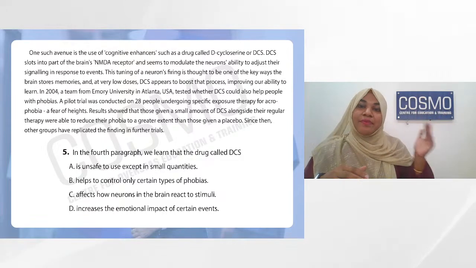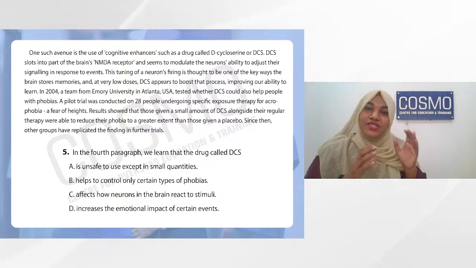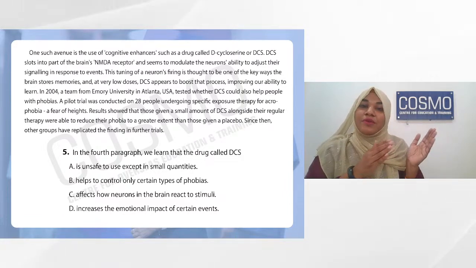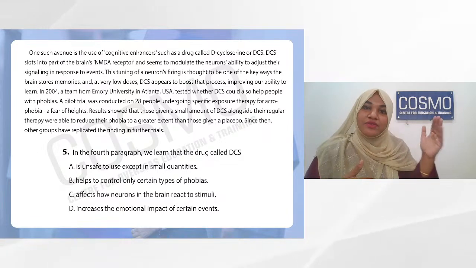So see how the paragraphs are correlated. They are all interrelated. Even though we tell you to only read the passage, have an idea of what was discussed before. Keep that inside so that it will be easier for you to get your answer. Everything is going to be correlated, everything is going to be connected. So make sure that you don't mix up the paragraphs. You go in a sequence.